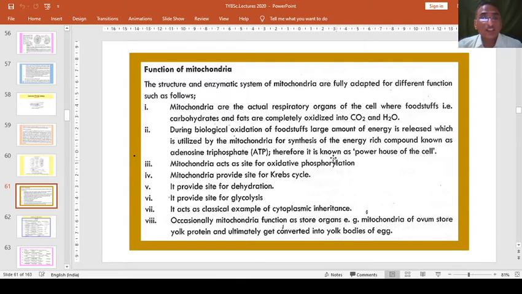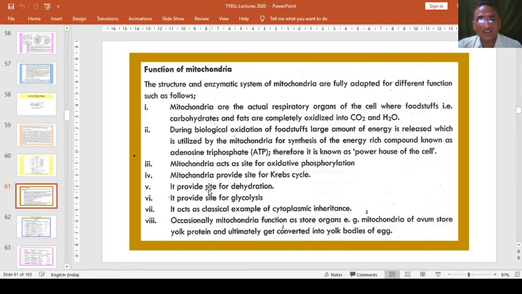We have also studied the functions of mitochondria in the previous lecture. These are the actual respiratory organs of the cell. They can metabolize foodstuffs by oxidation. They also create energy which is released in the form of ATP. Then they act as a site of oxidative phosphorylation. Mitochondria also provide a site of the Krebs cycle.